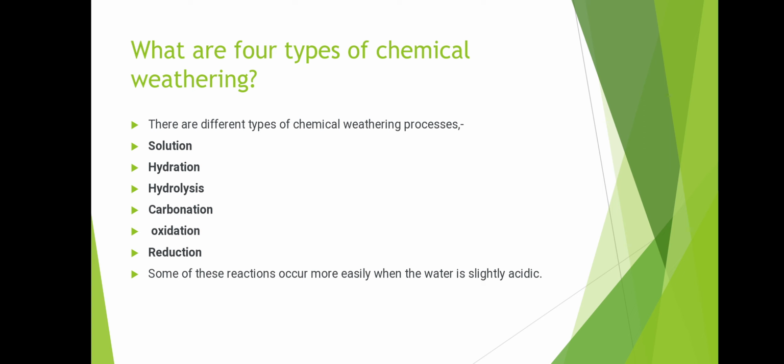Some of these reactions occur more easily when the water is slightly acidic. Suppose there is acid rain, the weathering reactions occur more easily.